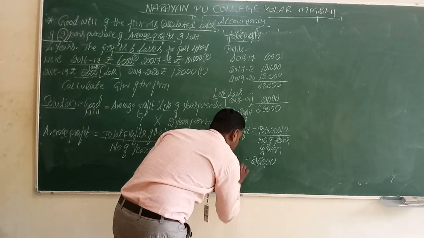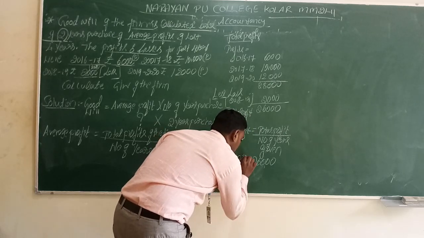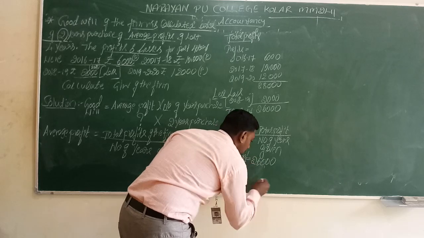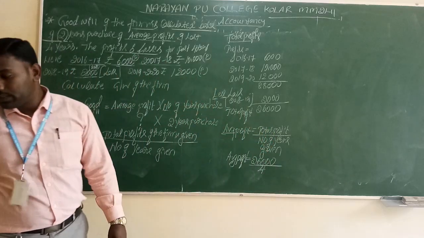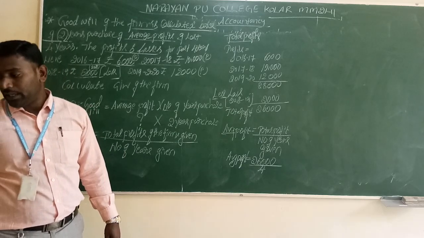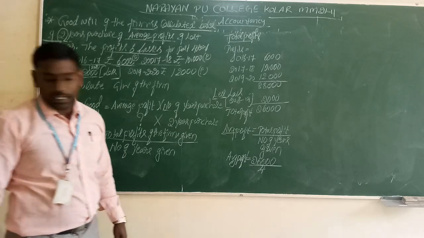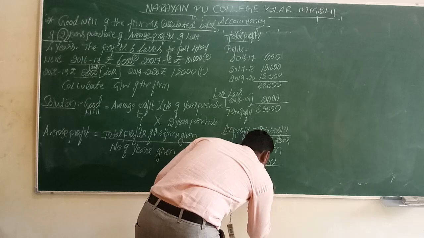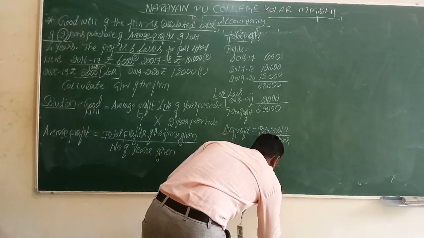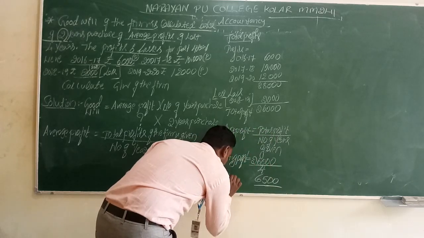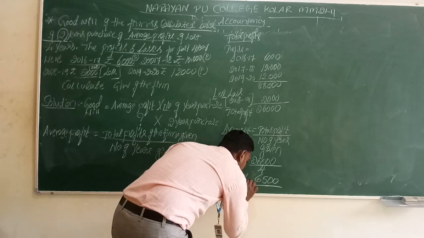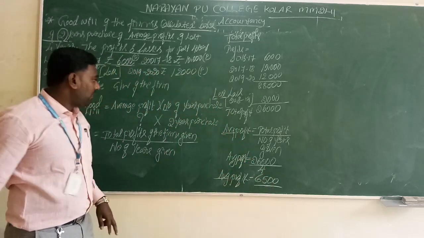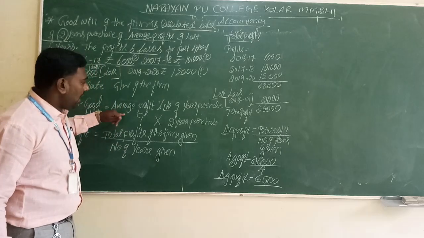Average profit is equal to 26,000 divided by 4, which gives 6,500 as the average profit. So we get the average profit.